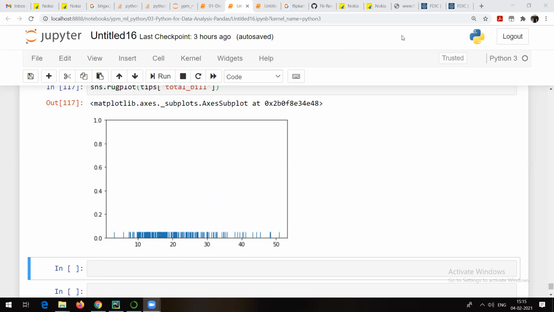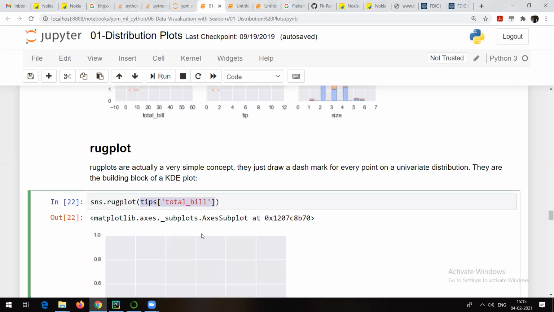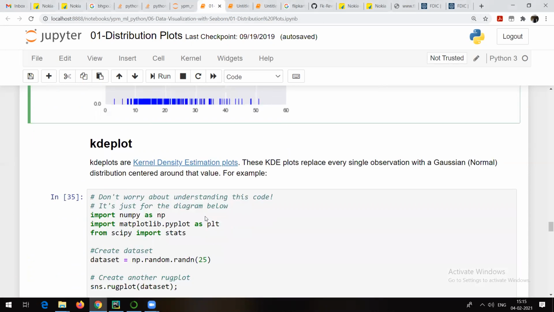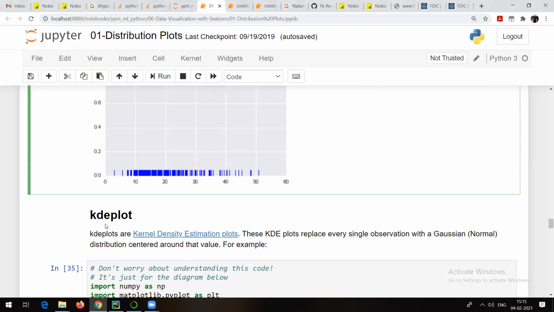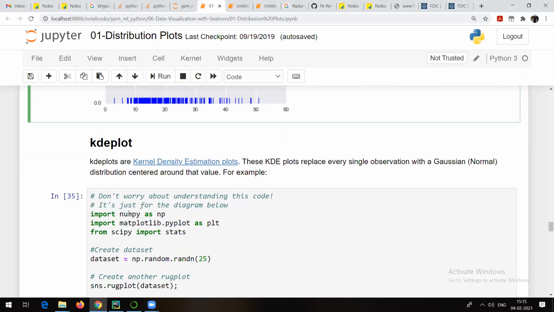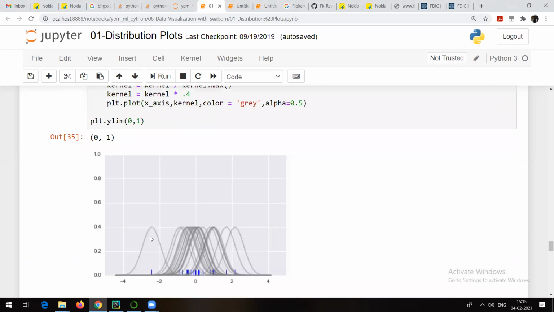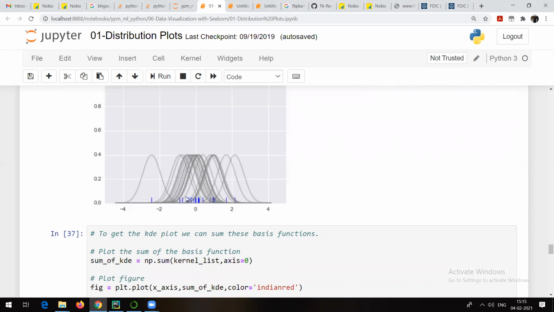Okay. One and the same thing. Interpretation is what is important here. So that's what a rough plot is. Now here I have just tried to show you a relationship between a KDE plot and a rough plot, and that's why I plotted this set of graphs. For each and every line, I tried to plot a KDE plot.